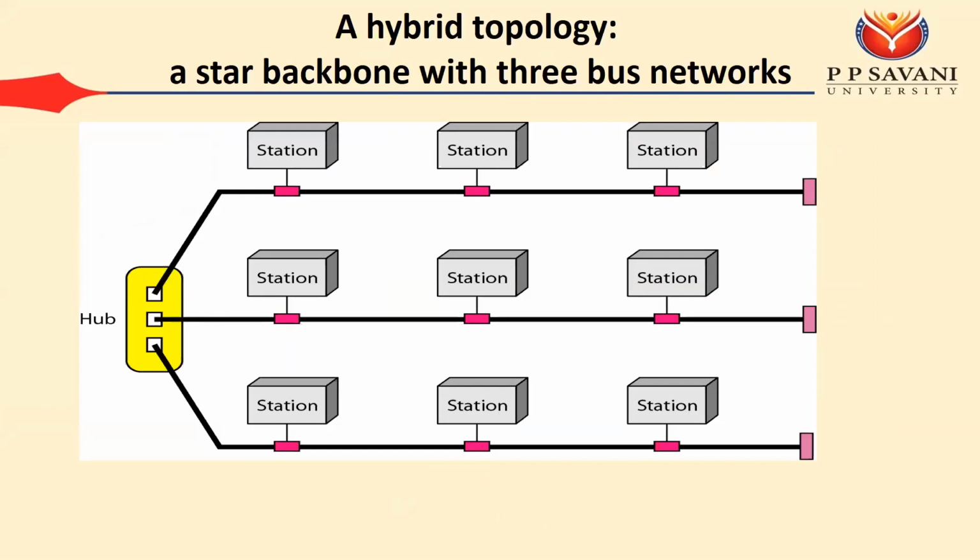Then finally we have the hybrid topology. As the name suggests, hybrid topology means a combination of multiple topologies. We can combine star with mesh. We can combine star with bus. We can combine star with tree. So any combination is possible.